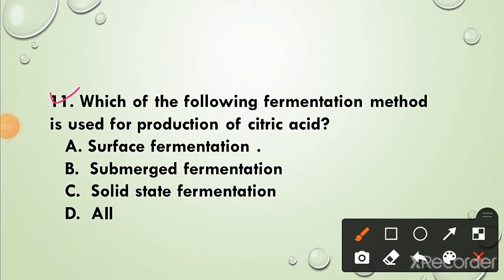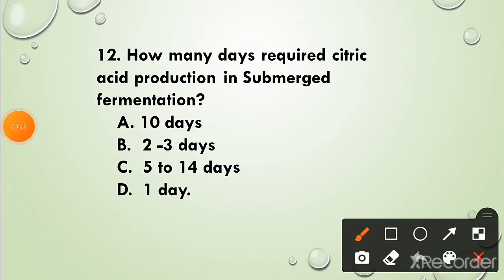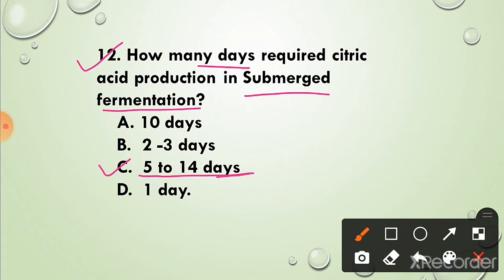Question 11. Which of the following fermentation method is used for production of citric acid? The correct answer is option D, all. Surface fermentation, submerged fermentation and solid state fermentation are the methods used for production of citric acid. Question 12. How many days are required for citric acid production in submerged fermentation? The correct answer is option C, 5 to 14 days is required for submerged fermentation in citric acid production.